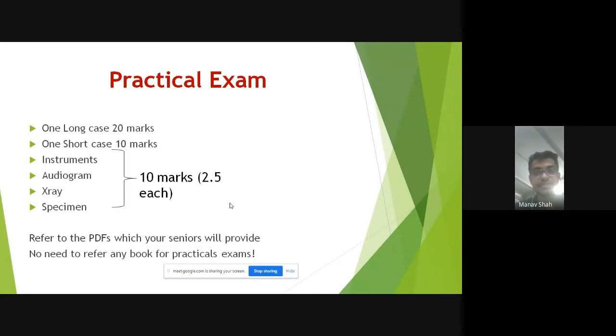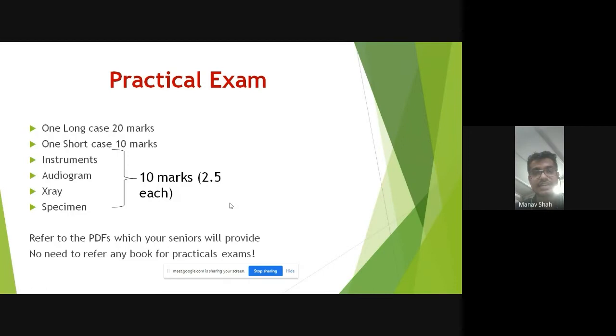The department will be taking a few lectures on them. So just listen to them, and whatever questions they tell you can be asked on that particular instrument or that particular audiogram. Like if there is an audiogram of otosclerosis, they can ask you what is otosclerosis, how will you manage it. So that is it.